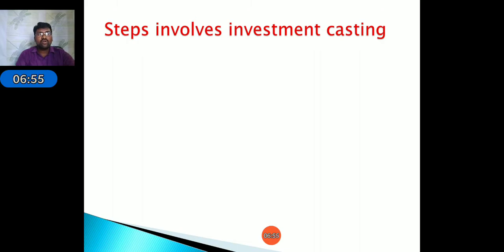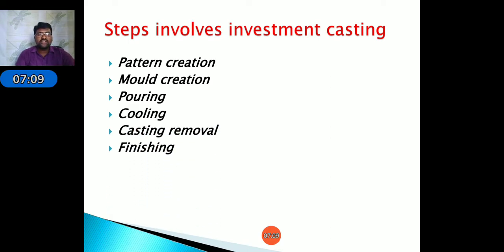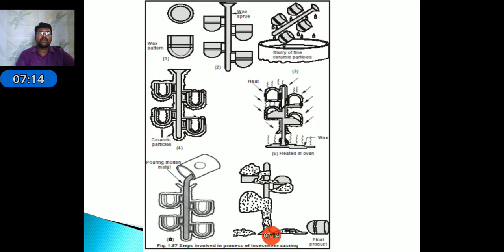Next, the steps involved in investment casting are pattern creation, mold creation, pouring, cooling, casting removal, and finishing. These are the different steps involved. This is the diagrammatic representation. First, we prepare the pattern using the wax material. After that, we arrange the patterns in a tree-like structure. After this, the tree is dipped into the refractory slurry.